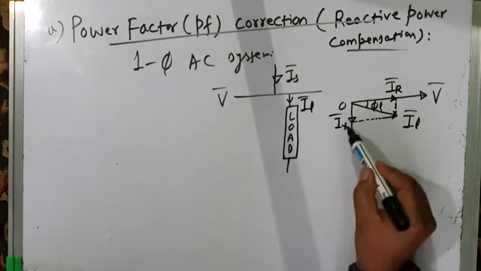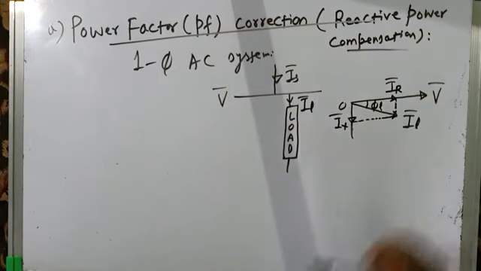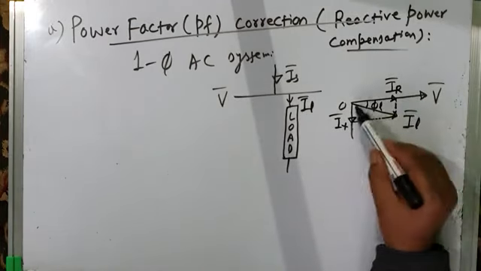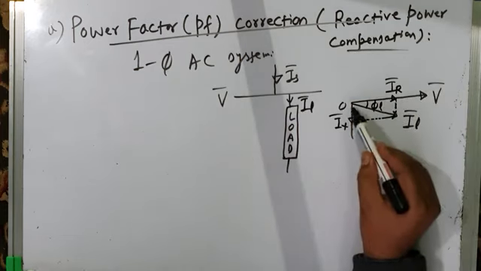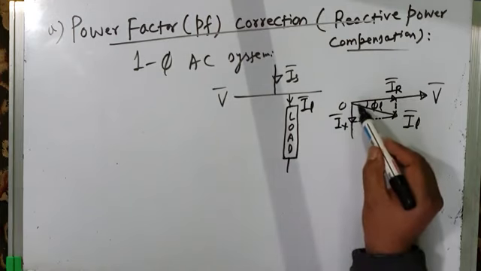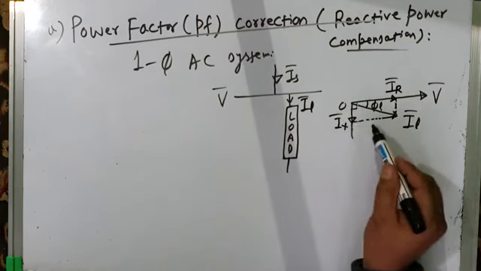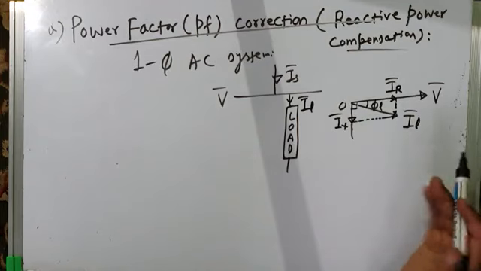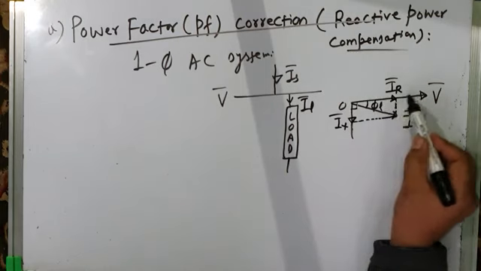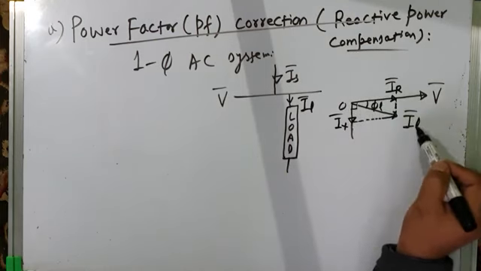In this case, this Ix is the reactive component of current, and IR is the resistive component of current, or the in phase component because it is in phase with the voltage, and Ix is the quadrature component of current. Quadrature means it is 90 degrees out of phase with voltage. In this case, it is 90 degrees lagging, but in some cases it may be 90 degrees leading. It depends upon the load. So the phasor sum of IR and Ix gives the total load current IL.